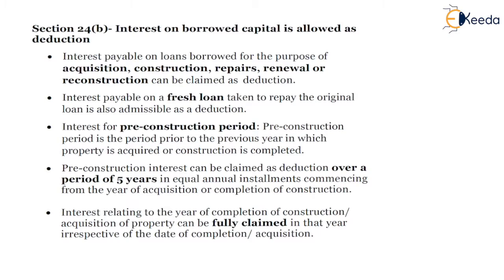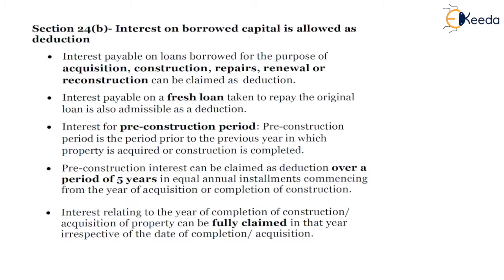So if you have a self-occupied property and the same is taken after 1st of April 99, then the interest which is allowed on acquisition of property is within a ceiling limit of 2 lakhs for self-occupied property, and if the loan is taken after 1st of April 99 for repairs and renovation, the ceiling limit of 30,000 will be applicable. So if the loan is taken for repairs and renovation, the interest on a self-occupied property cannot exceed 30,000, and